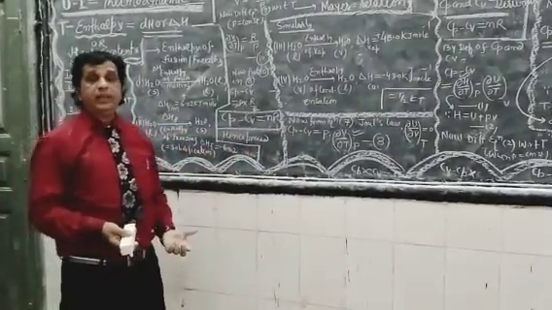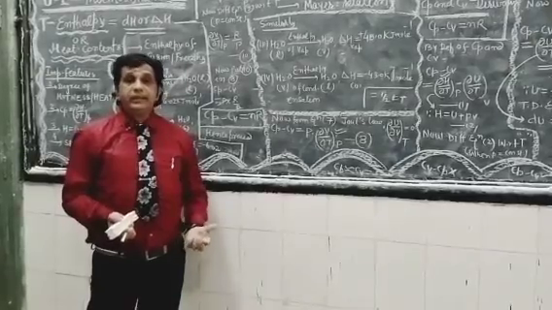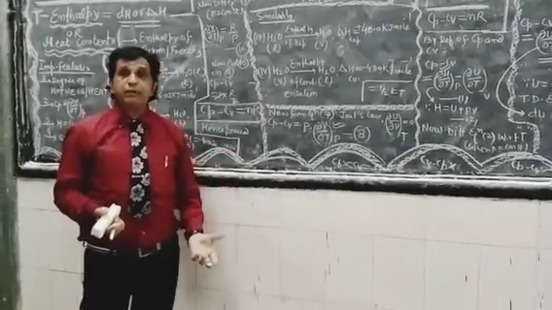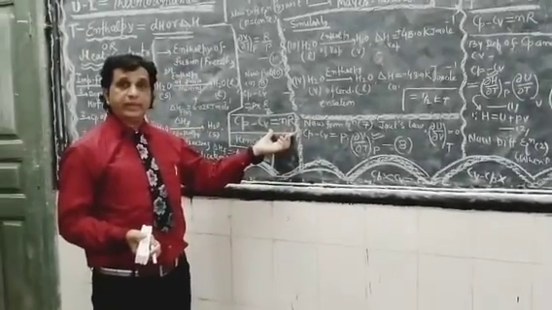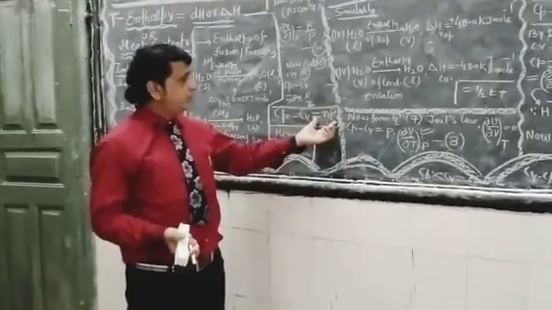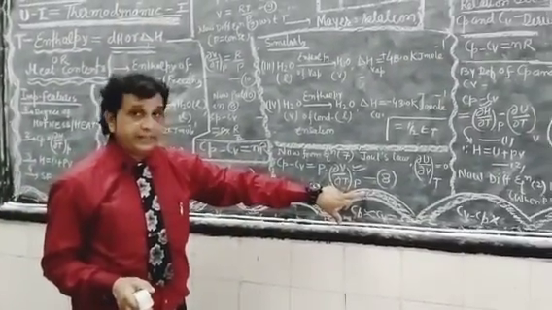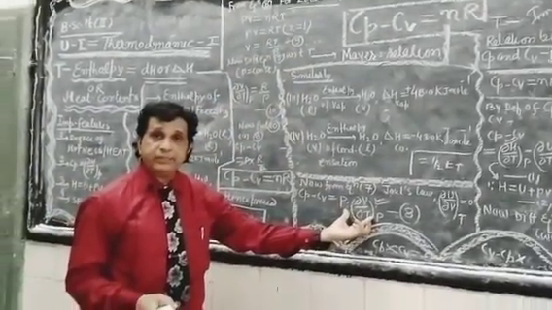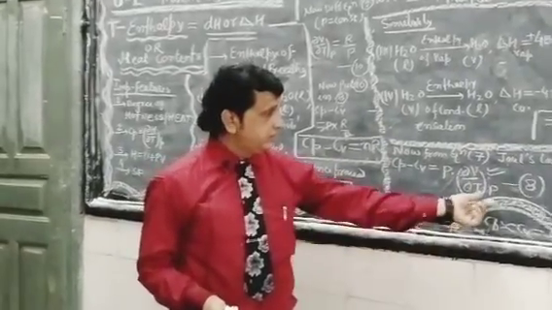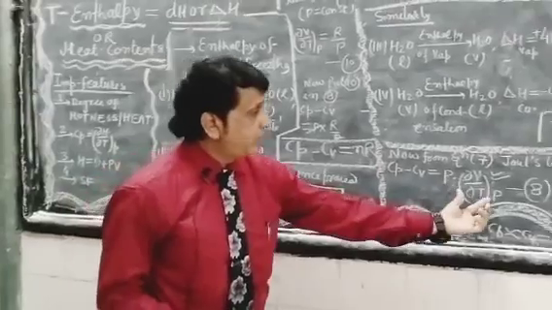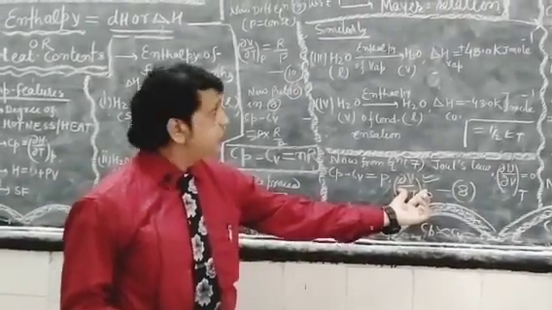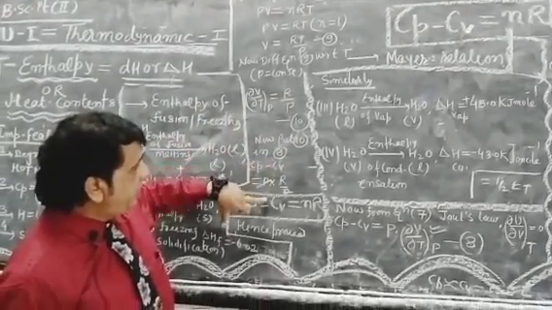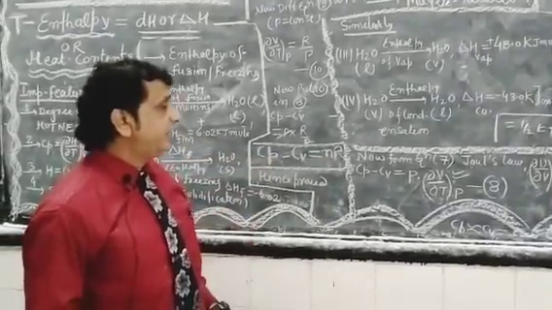Hence proved, it is the exact Mayer relation which shows the quantitative relation between Cp and Cv. It is a very simple method. Cp minus Cv equals nR. Once again, equation number 8: reach the top of the blackboard, apply the ideal gas equation, then differentiate with respect to temperature at constant pressure. On substituting, this value is replaced by R upon P for the ideal gas condition. Put 10 into 8, Cp minus Cv equals nR.